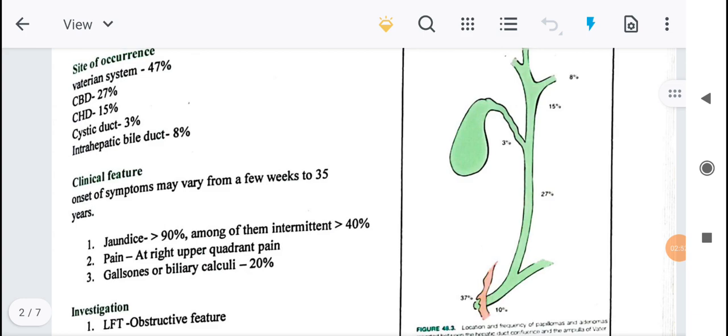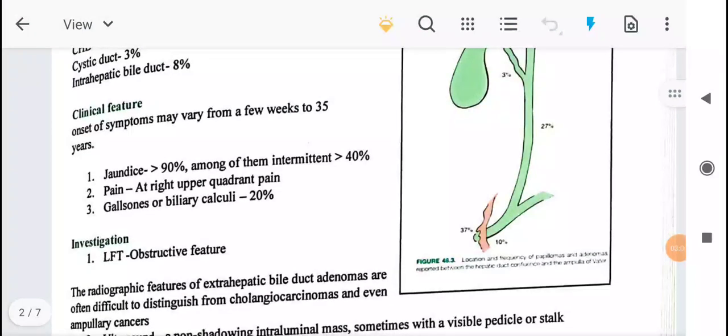Okay, so clinical feature, they may present with jaundice in 90% of cases and it is intermittent, but it is actually supposed to be fluctuating, though it is intermittent. Okay, whatever. The pain at the right upper quadrant, gallstone or biliary calculi. Actually, the investigation, the LFT obstructive feature, we can obviously get the obstructive feature in the liver function test.